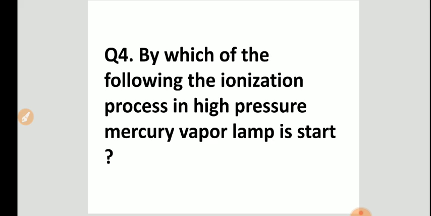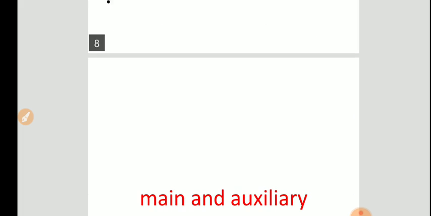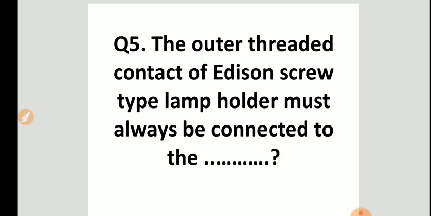By which of the following is the ionization process in a high pressure mercury vapor lamp started? The answer is main and auxiliary electrode. Next question, question number 5.